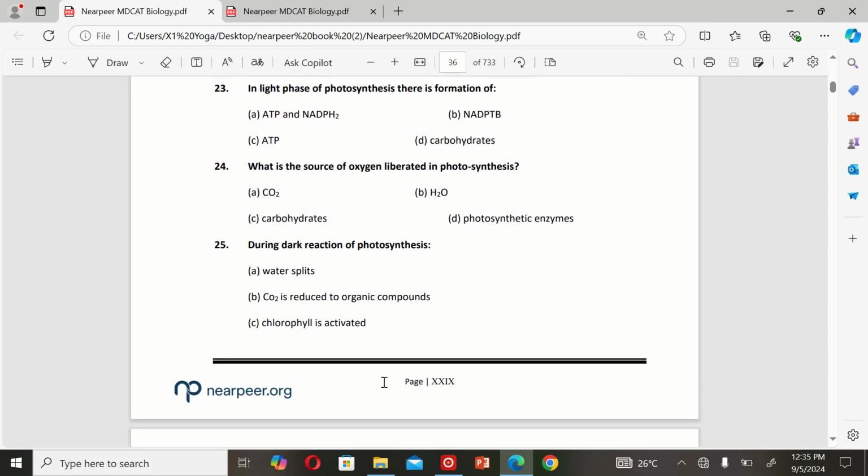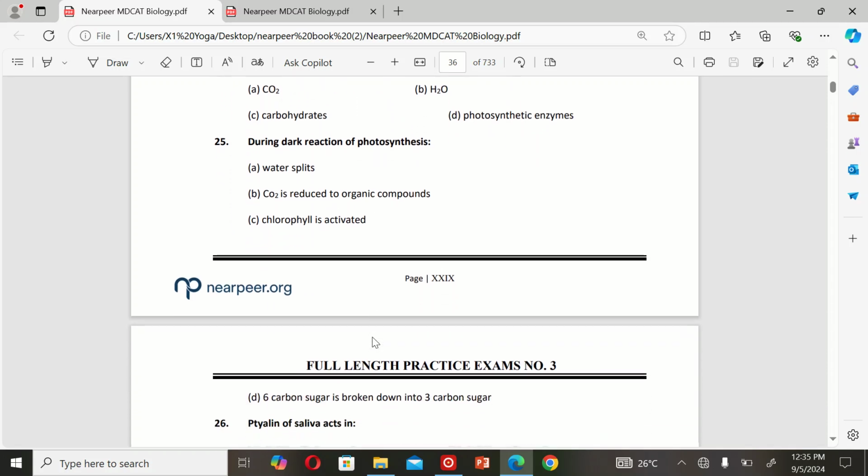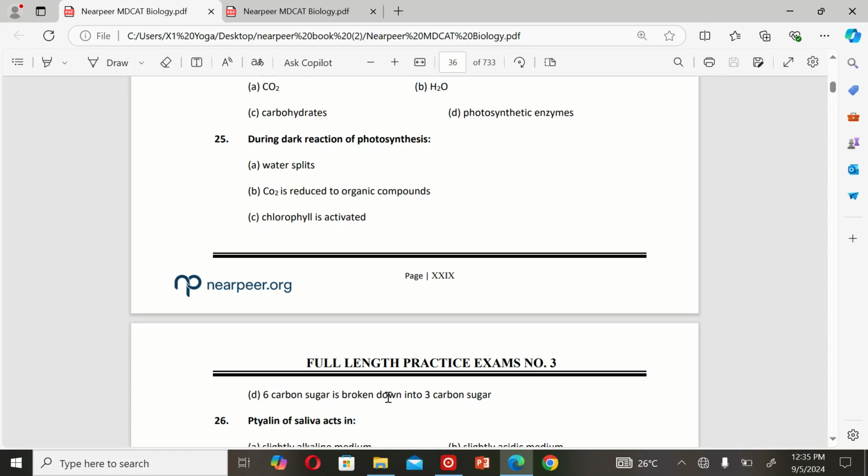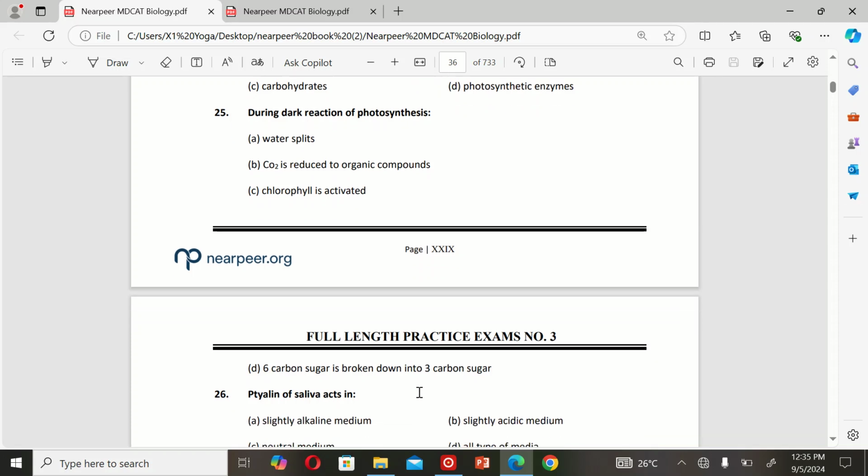The next MCQ is: during the dark reaction of photosynthesis, A. Water splits, B. CO2 is reduced to organic compounds, C. Chlorophyll is activated, and D. 6 carbon sugar is broken down into 3 carbon sugar. So the correct option is B. CO2 is reduced to organic compounds.